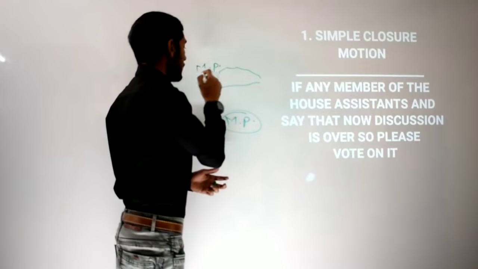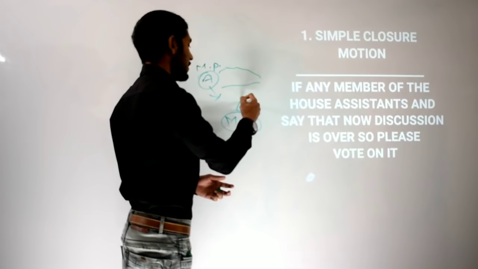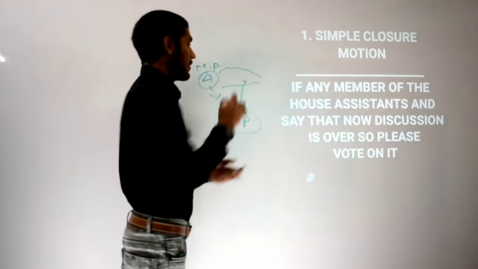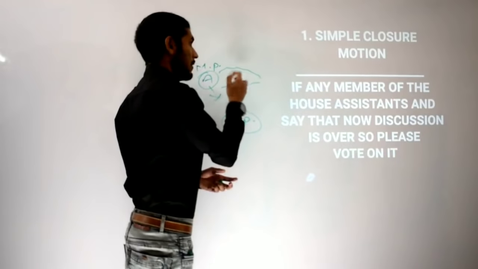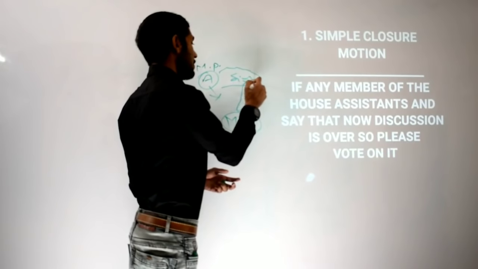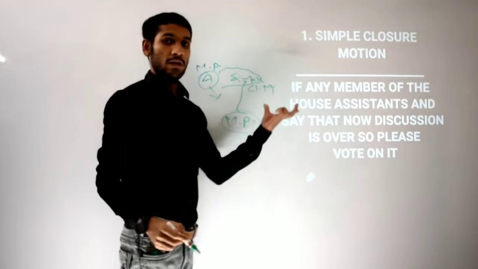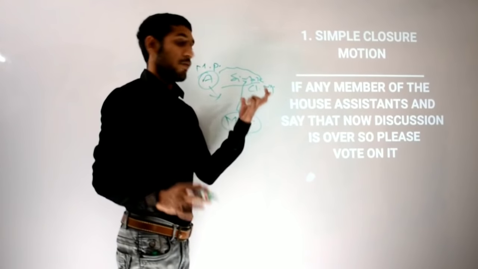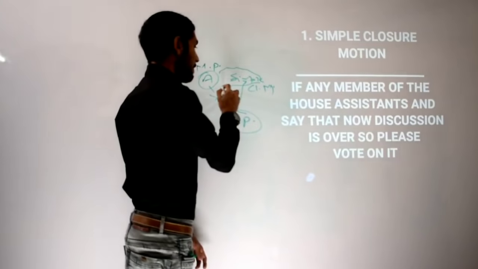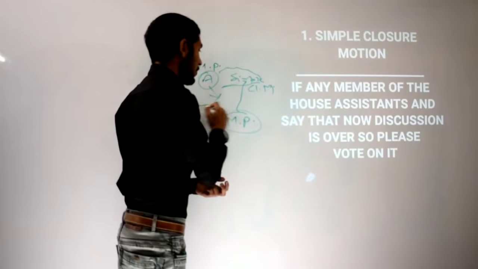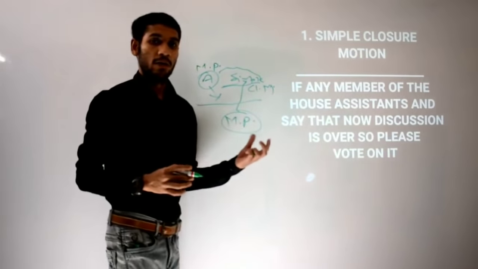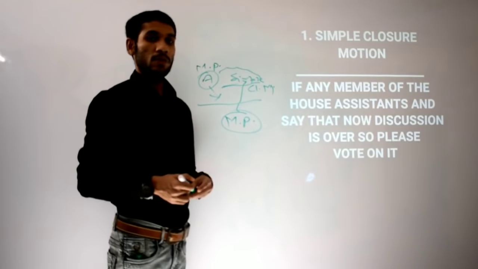Even this MP or any other MP can stand up and say that I want to put a simple closure motion, and if the speaker of Lok Sabha or chairman of Rajya Sabha grants it, then this discussion will end here itself and voting will happen. So this is the simple closure motion.